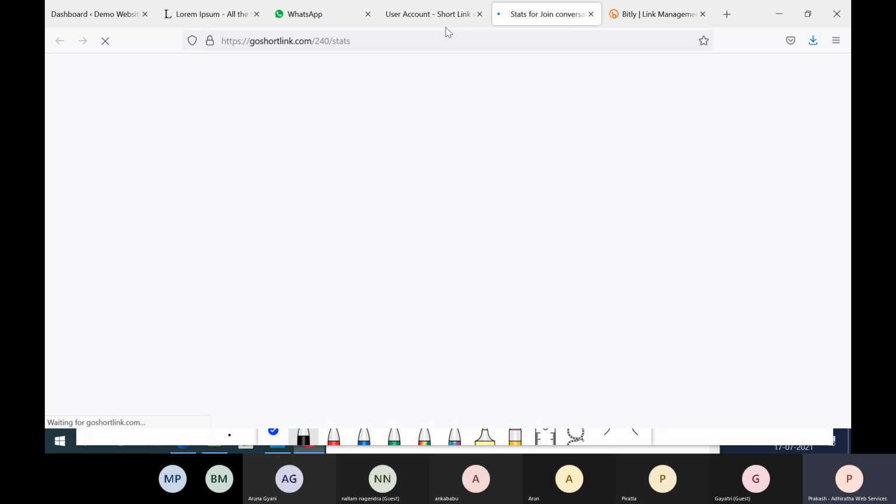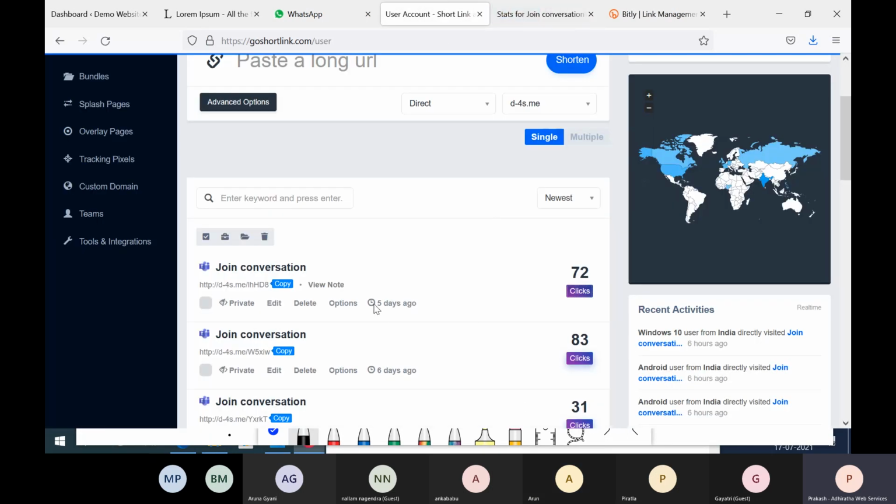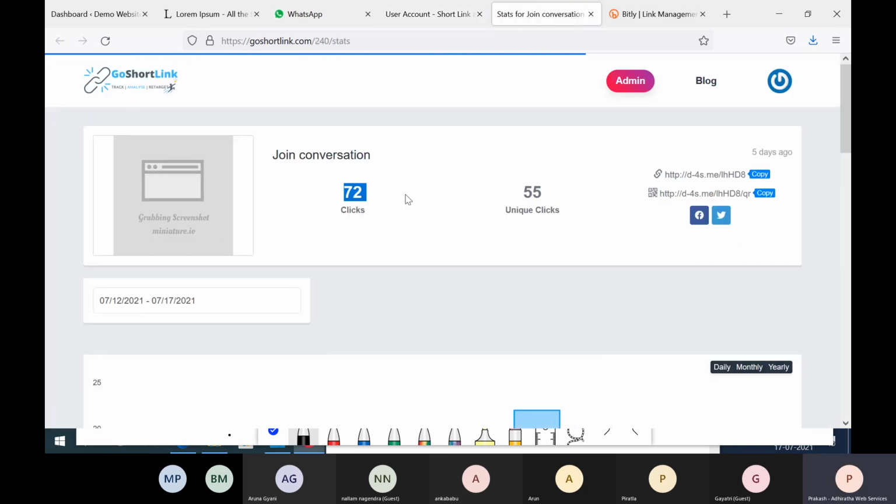If I click on this, I got 72 clicks. It was created 5 days ago. Of those, 55 are unique clicks. Can someone explain what is 72 clicks and what is 55 unique clicks? Okay, only 55 members are there, and they reuse the clicks. If one person clicks more than once, those many clicks add up to 72, while your total members are 55 only.